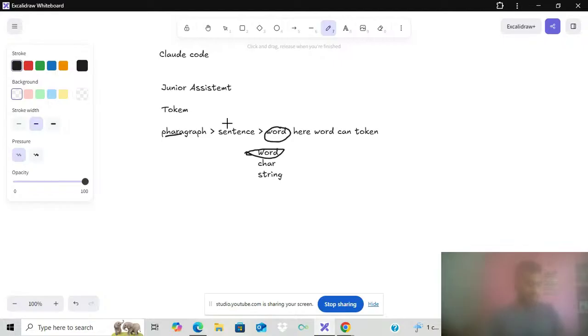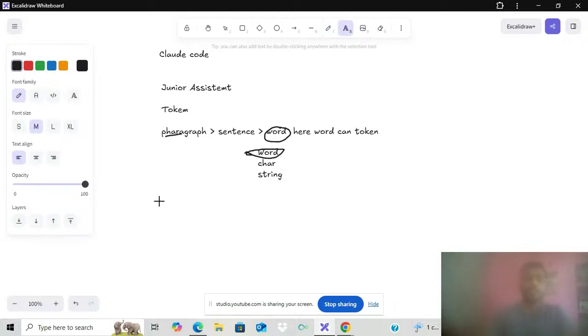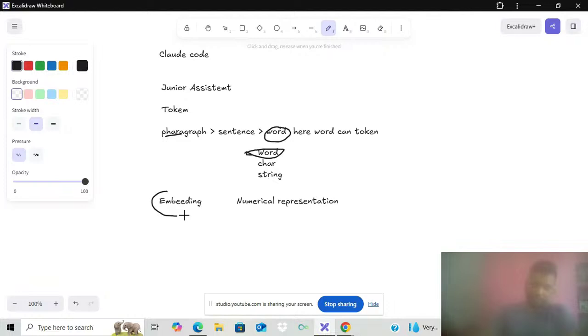Now we have the understanding of tokens. Let's understand the second term, embedding. Embedding is mainly a numerical representation. Suppose we have the embedding of any text; the text needs to be represented in numerical values.